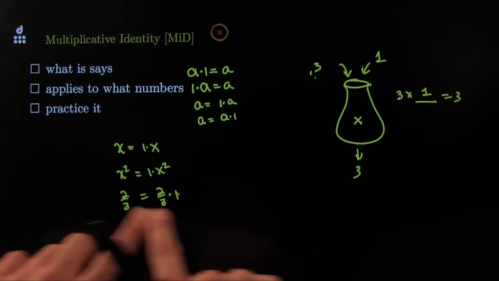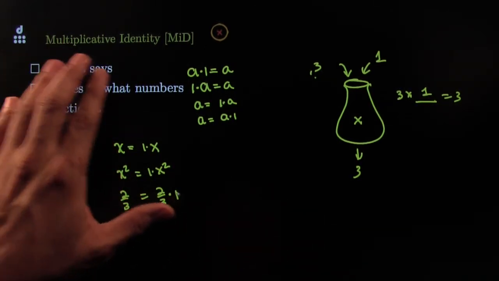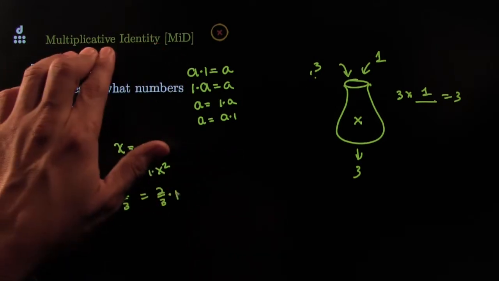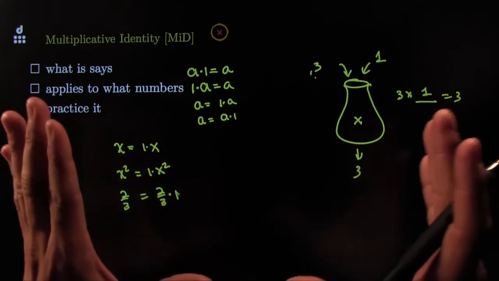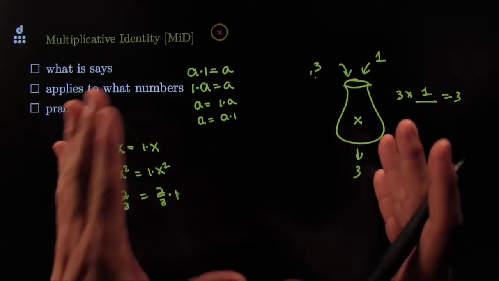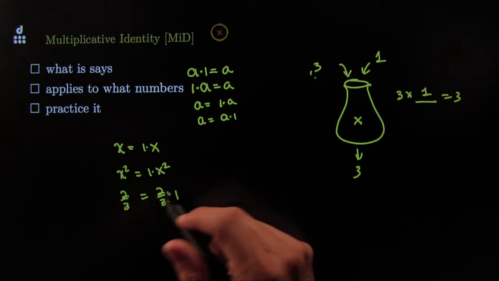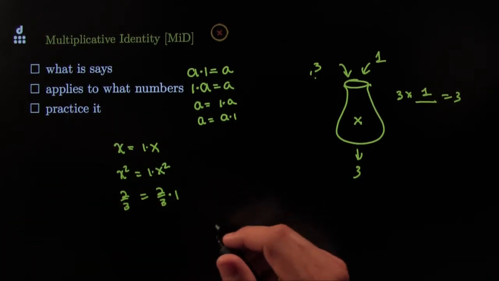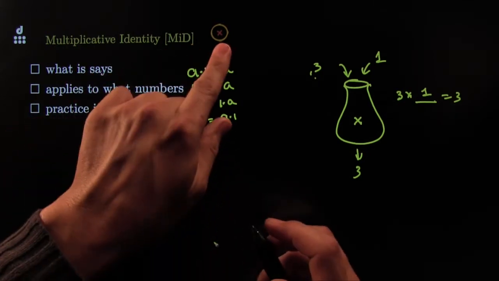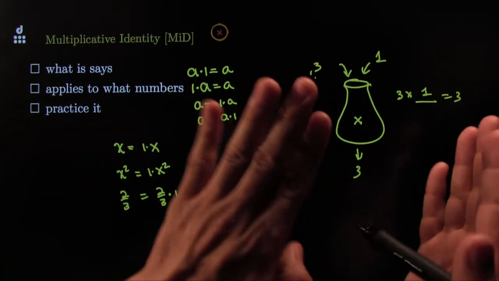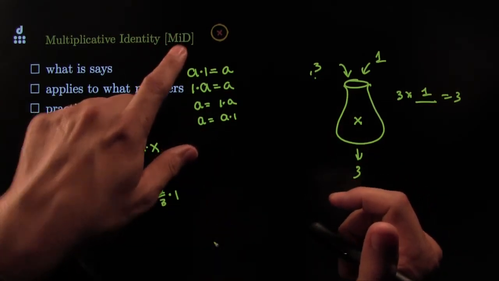Even though we don't know what a fraction is yet, we know it's a number that will be in our class, and that's good enough for us to know that this axiom applies to all the numbers and all the terms and all the variables that represent real numbers from our class. So that's from our class. It'll be okay. 1 times it acts like water. It doesn't do anything to it. Clear? That's what the multiplicative identity says. Multiply by 1, nothing happens. It's a multiplicative identity. Multiplicative water.